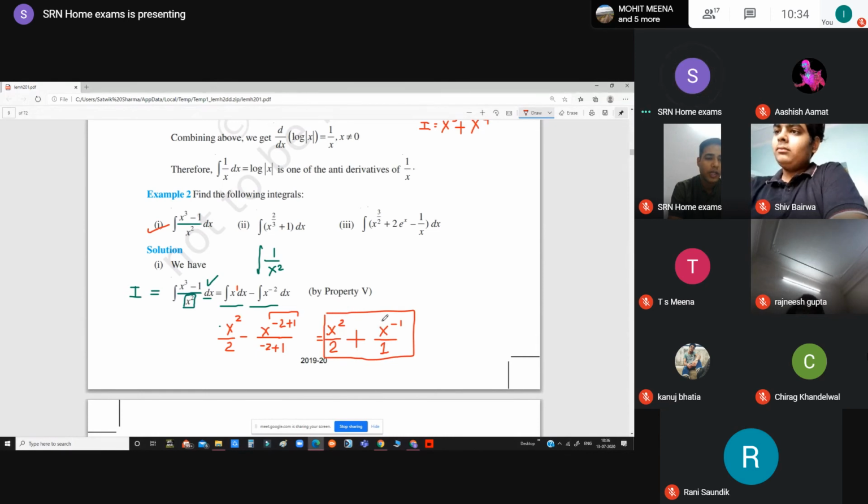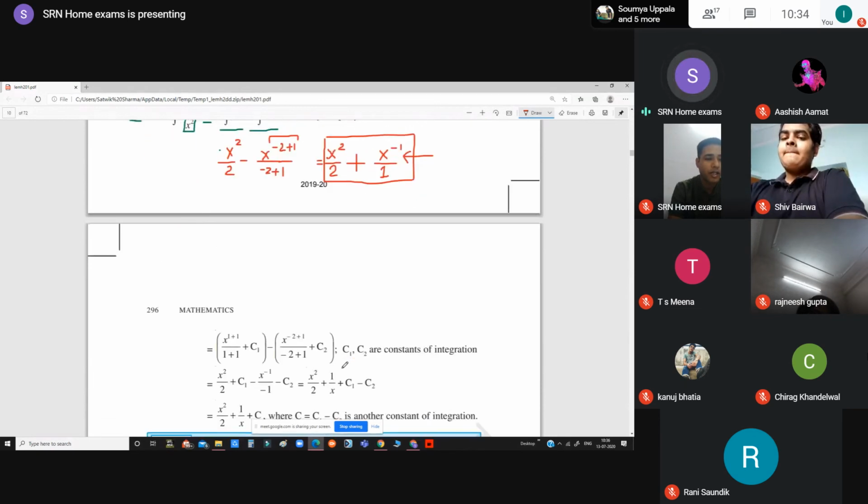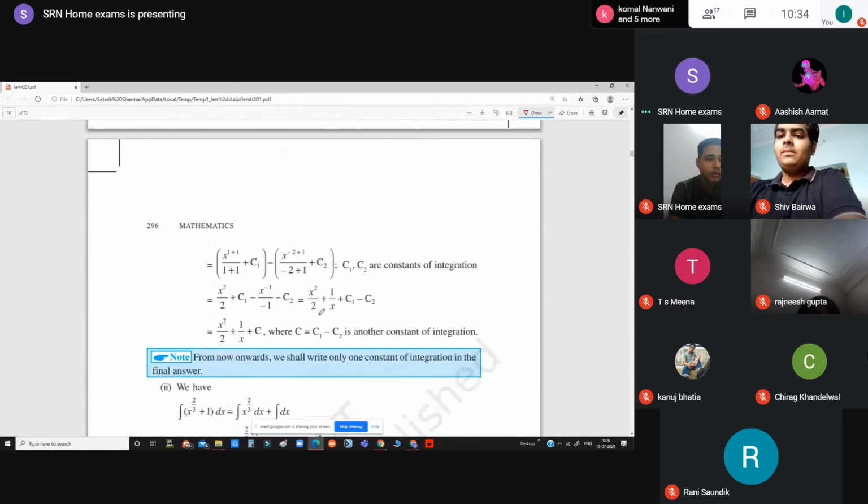Okay, we can shift this x which is written in the numerator to the denominator to make its power positive. So in next step you can write it down as x square upon 2 plus 1 upon x. Okay, have a look how we can write it down. So this can be written as x square upon 2 plus 1 upon x.